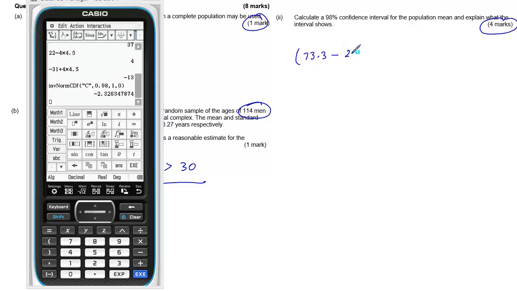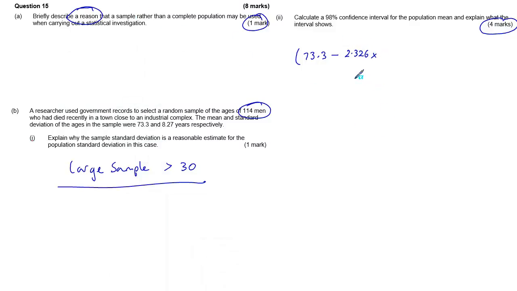So that's 2.326 multiplied by, now for the sample, we've got 8.27, and we'll need to divide that by the square root of 114. So that's also going to give us on this side give us this, and then we can calculate the sample.